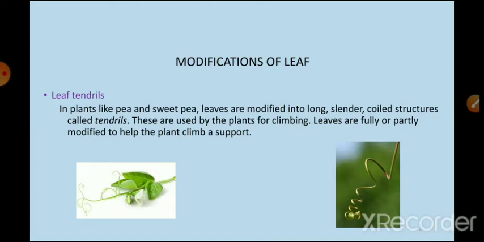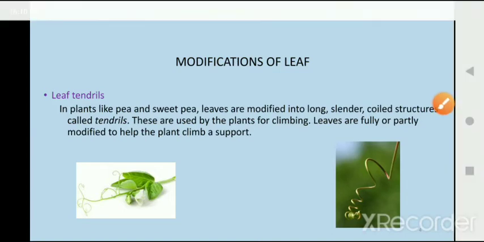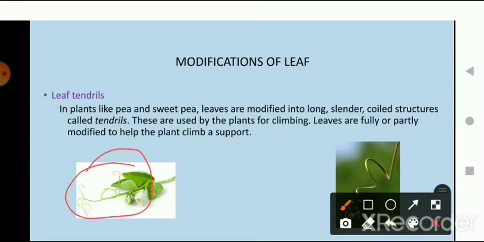Let's see. The first modification is leaf tendrils. What are tendrils? As you can see in this picture, these thin structures, these curled structures, are known as tendrils. What are these? As you might have seen in the plants of pea or sweet pea, leaves are modified into long slender coiled structures called tendrils. Okay, so these long slender and coiled structures are known as tendrils. These are used by the plants for climbing.